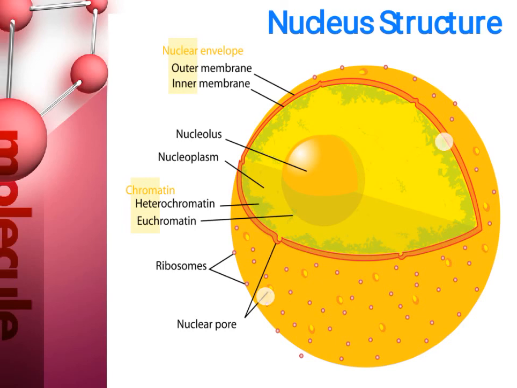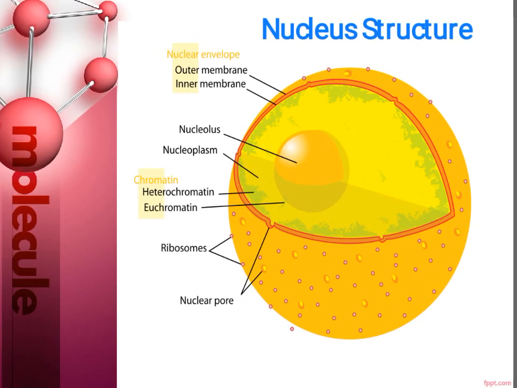So a double-layered membrane, the nuclear envelope separates contents of the nucleus from the cellular cytoplasm. The envelope is riddled with holes called as nuclear pores that allow specific types and sizes of molecules to pass back and forth between the nucleus and cytoplasm.